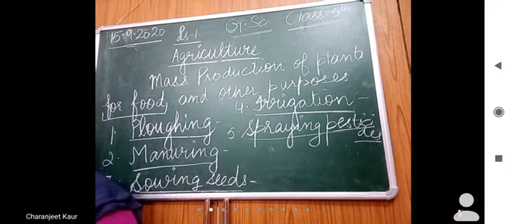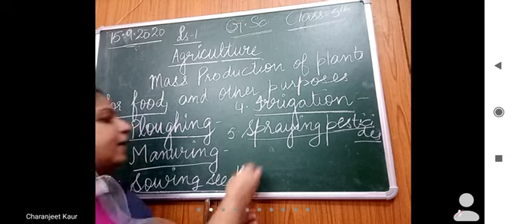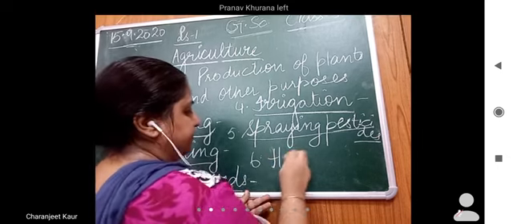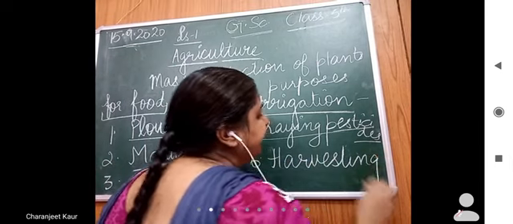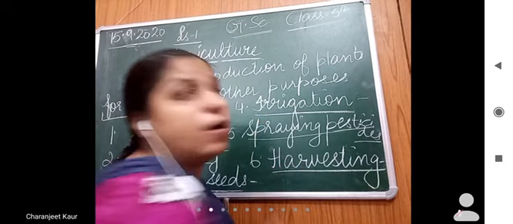Then after this, the next step comes: harvesting. Beta, harvesting means cutting of crop, जिसको हम कटाई भी बोलते हैं.